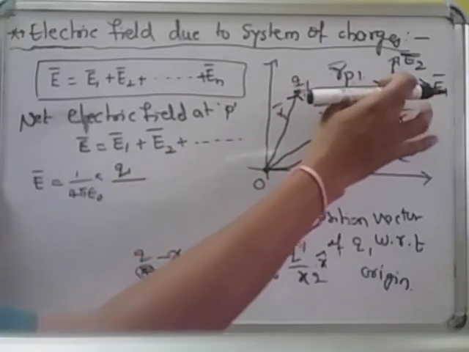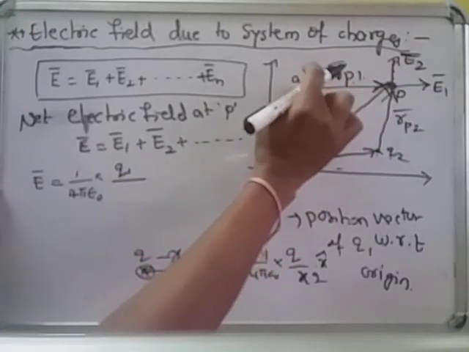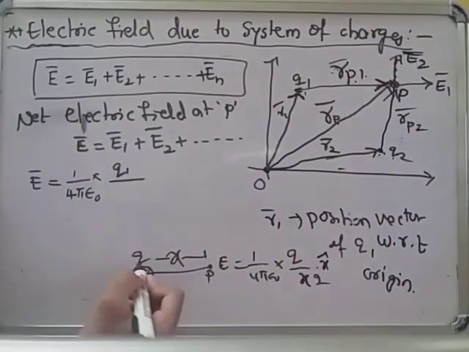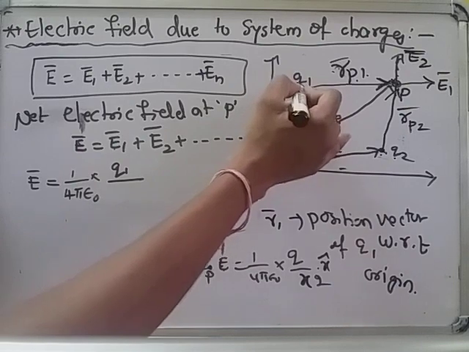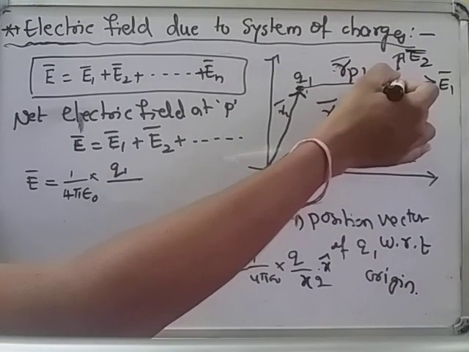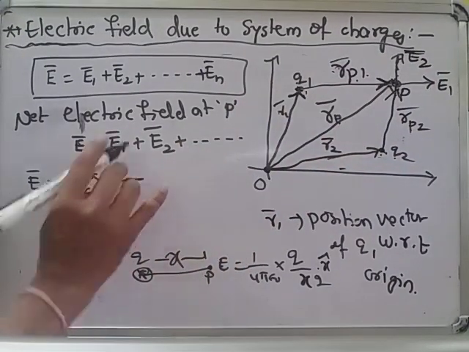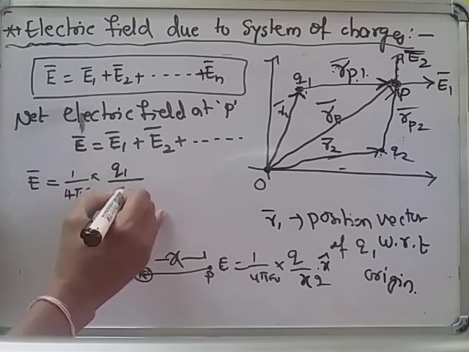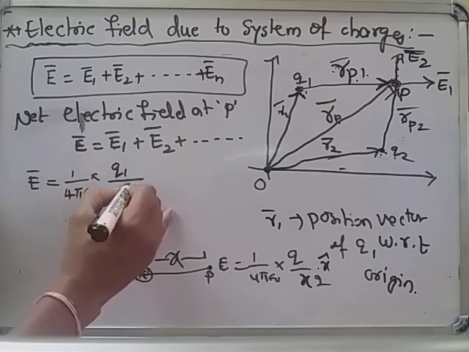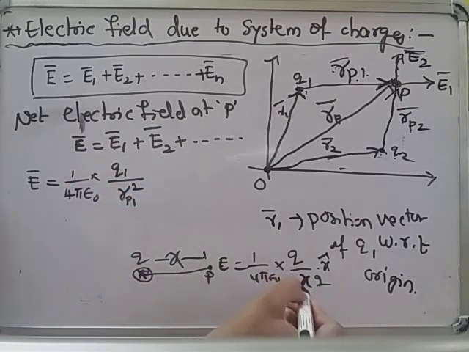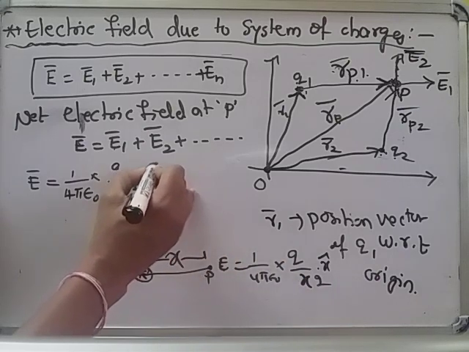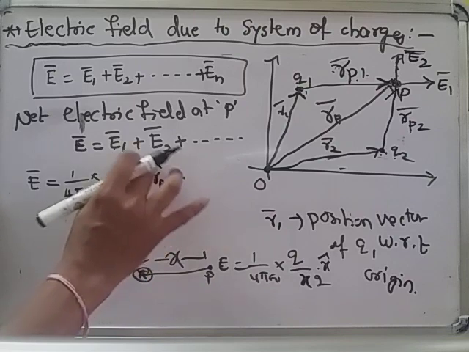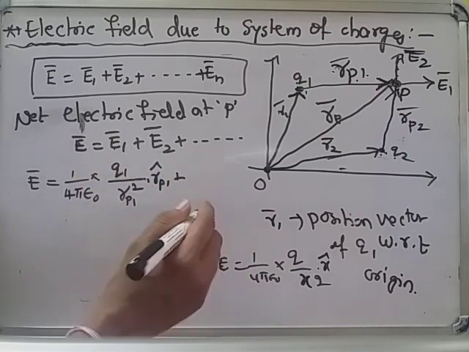But R is the distance of point P from the Q1 charge, because we are finding the electric field due to the Q1 charge. From the Q1 charge, we have to take the distance from point P, that is 1 by 4 pi epsilon naught Q1 by RP1 whole square. But we want to write it in vector form, that's why we write the unit vector. The unit vector is RP1 cap. Its value is only 1, to indicate the direction. We are writing it here.